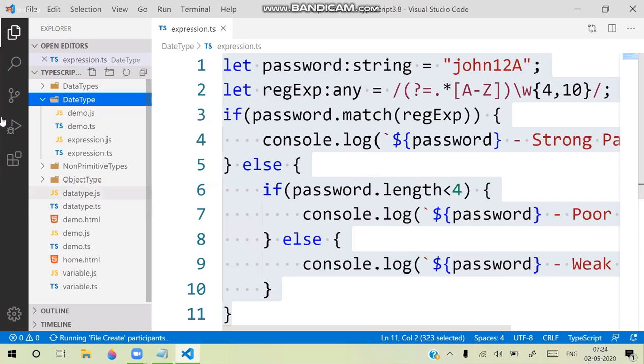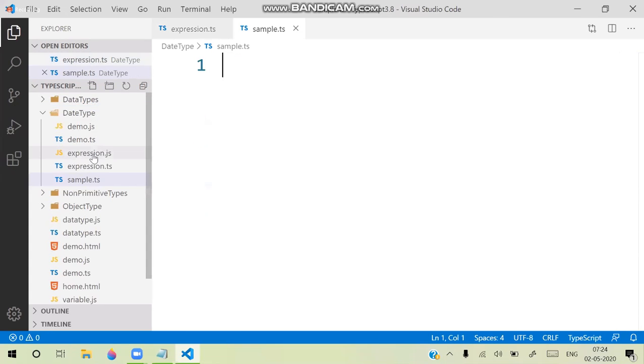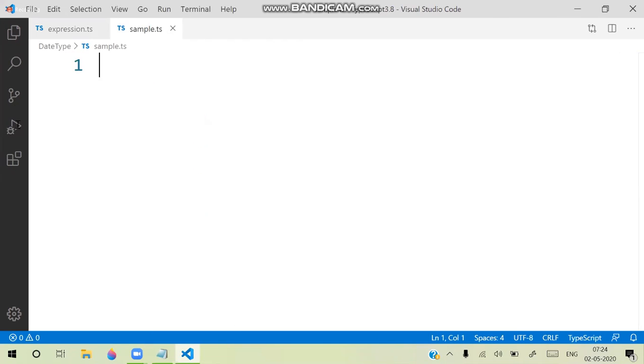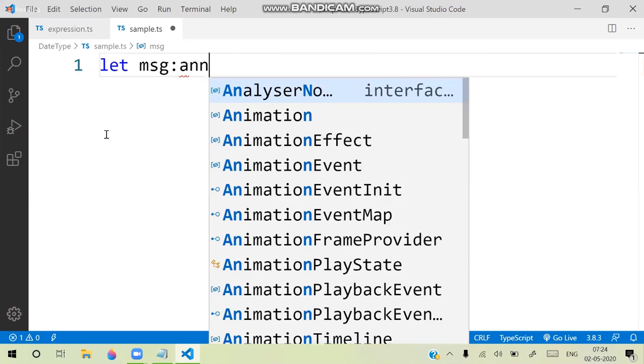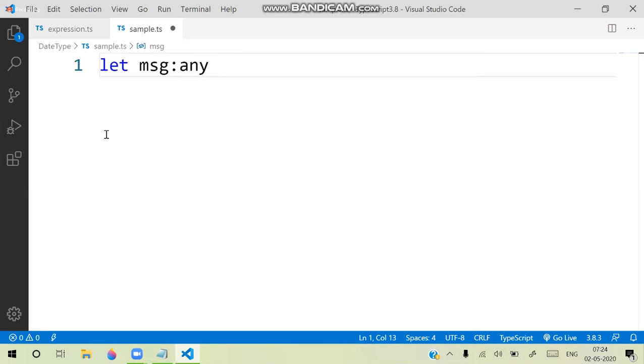In this sample.ts, let's add let msg, whose data type is any type. Message is any type, and in that we will put some value: welcome to Typescript.